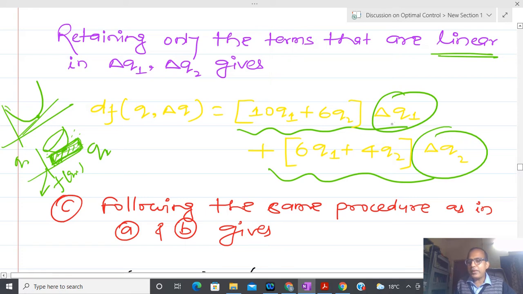I have two independent vectors q1 and q2. So when these two vectors are independent, if this equals 0, what is the solution? Suppose you have two vectors, delta q1 and delta q2. When do we say that the vectors are independent?